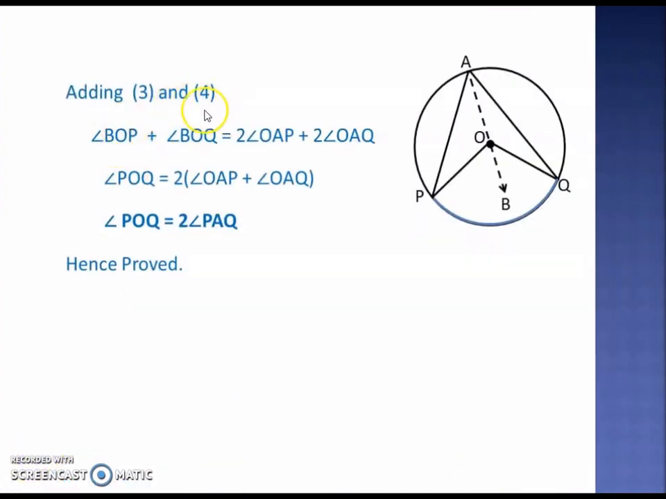So adding equations 3 and 4, you get angle BOP plus BOQ is equal to twice of OAP plus twice of OAQ. BOP plus BOQ is POQ, and here 2 you can take common. OAP plus OAQ is PAQ. So that's how you get this result: POQ is equal to twice of PAQ. That is, the angle subtended at the center is twice the angle subtended by it at any other point on the circle.